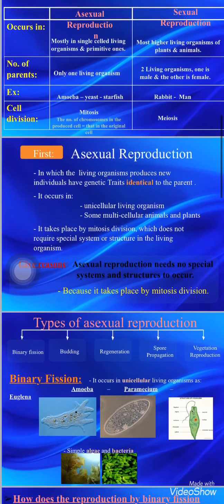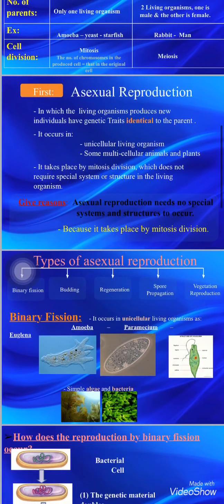We have a lot of types of the asexual reproduction. We will talk about 5 of them: binary fission, budding, regeneration, spore propagation, and vegetative reproduction. Number 1, binary fission. Binary fission occurs in the unicellular living organisms such as amoeba and paramecium. It also occurs in some simple algae and bacteria.